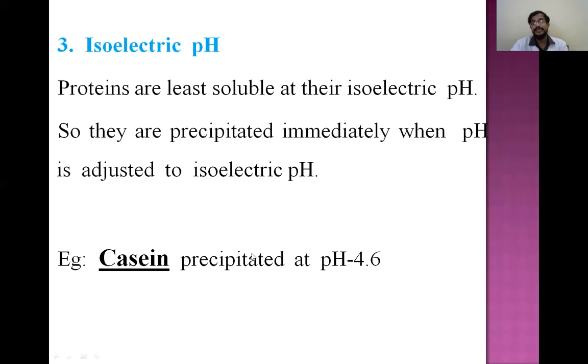The example is casein, which gets precipitated at pH 4.6. In a solution which contains a mixture of proteins, if we want to separate, isolate, or identify casein, whether casein is present or not, what we can do is adjust the pH to 4.6. If casein protein is present in that mixture, the casein will get precipitated at pH 4.6. In this way we can identify different proteins by adjusting the isoelectric pH. So that's why this property of protein is very important.